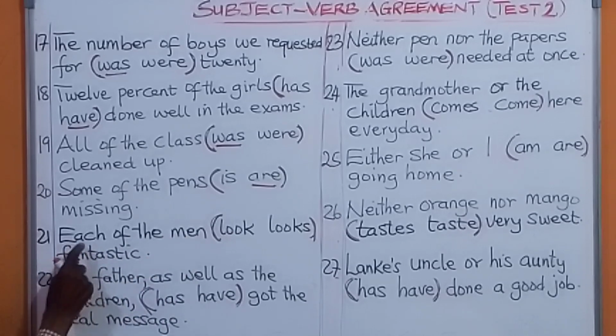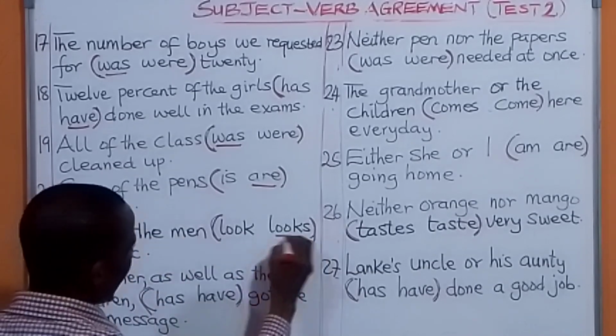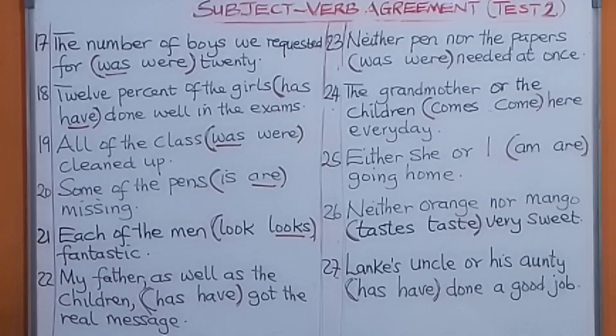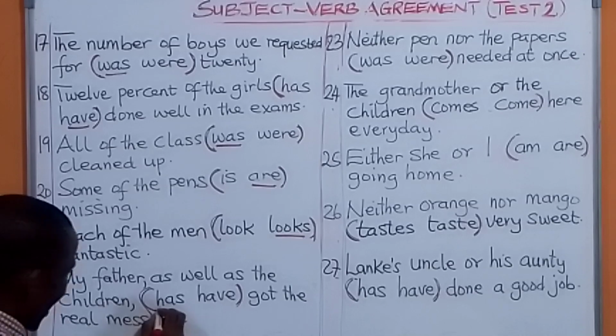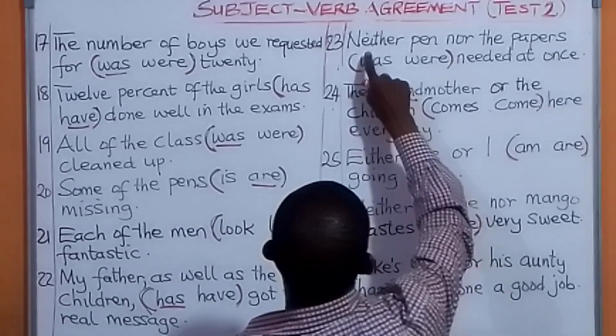Now, look at this. Each of the men, this word each is always considered in English as singular. So you follow it up with a singular verb. Each of the men looks fantastic. My father, as well as the children. The subject is my father. Though the children is plural, the subject is my father. We're going to say has got the message. Let's go to the next one.